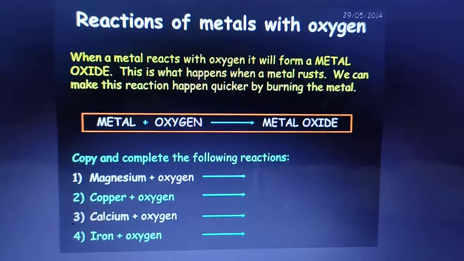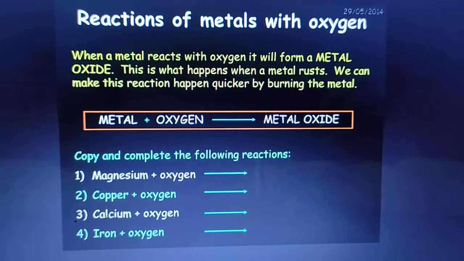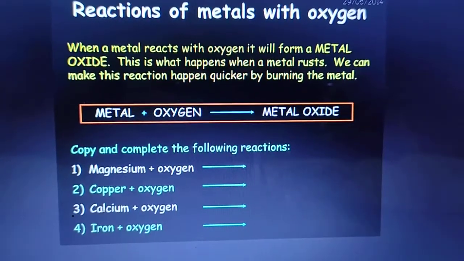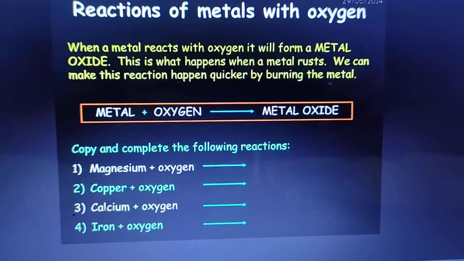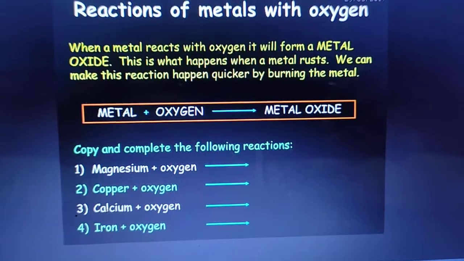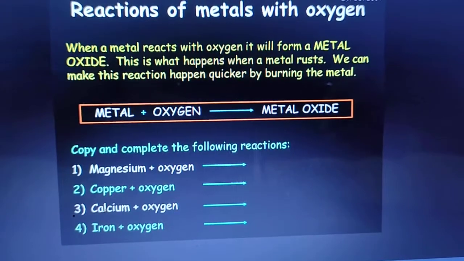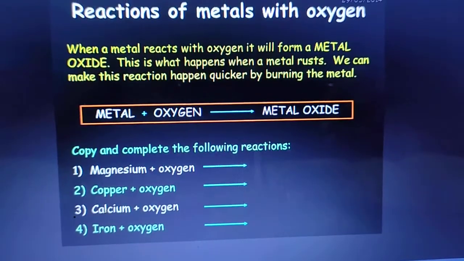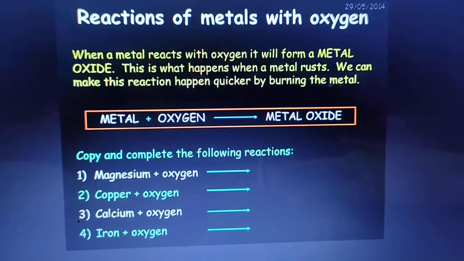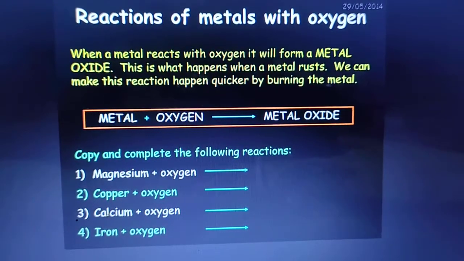The second chemical property of metals is what? We will see how metals react with oxygen. When a metal reacts with oxygen, it will form a metal oxide. This is what happens when a metal rusts. We can make this reaction happen quicker by burning the metal. You can leave this one because it is not given in your book. Just remember that when a metal reacts with oxygen, it forms a metal oxide. Now see the different examples given in your book.